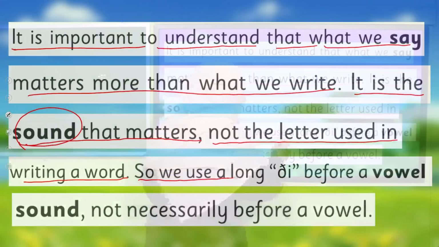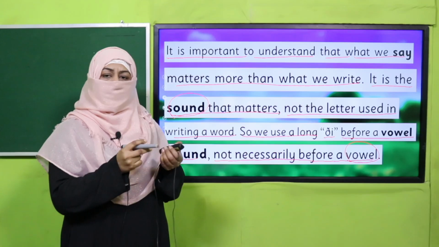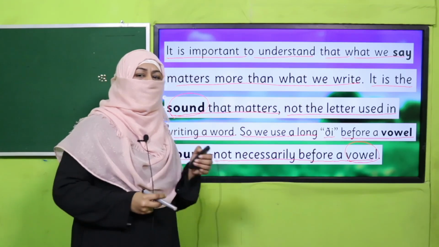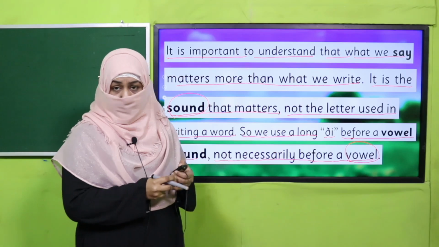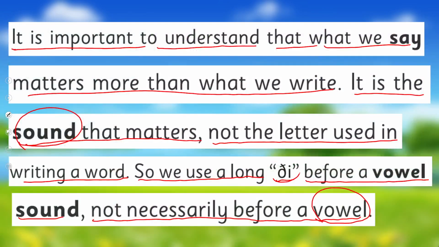So we use a long "thee" before a vowel sound, not necessarily before a vowel. Vowel means a vowel letter, it's not like you just see that the first letter of the next word is A, E, I, O, U, so I will say "thee". Sometimes we know the pronunciation can be different. So it will always be "thee" if the sound is a vowel sound. Are you clear? Are you getting it? It's a simple rule. Okay.